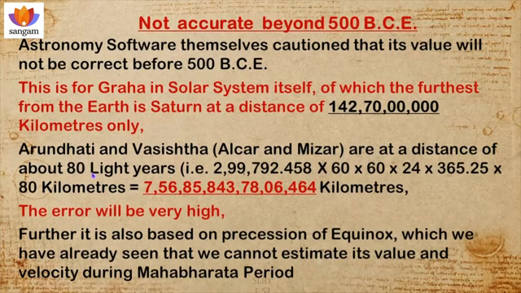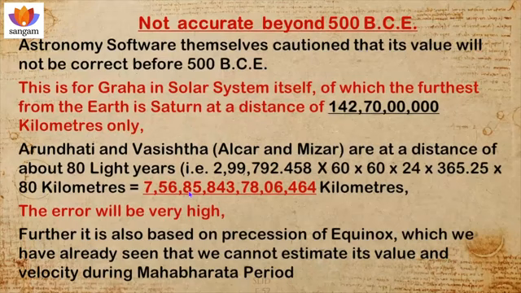Further, one more thing: Arundhati and Vashishta are at a distance of 80 light years from us. That means 7 crore 56 lakhs 85,843 crores. It is 142 crores 70 lakhs. How much time will be there?